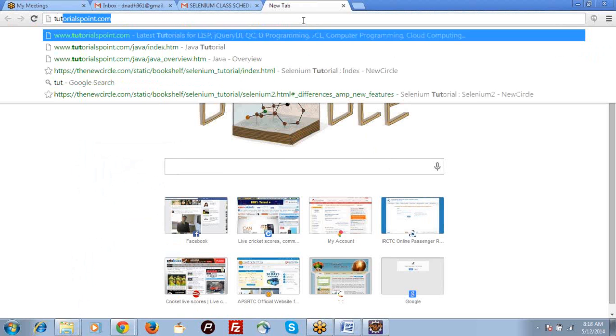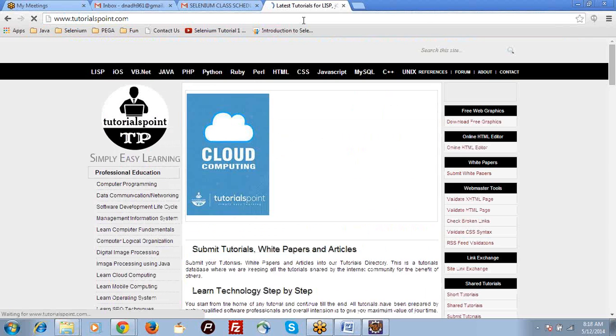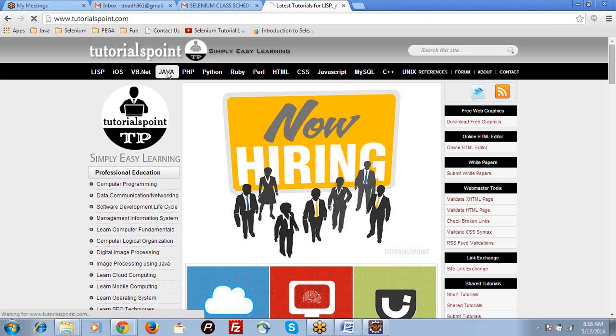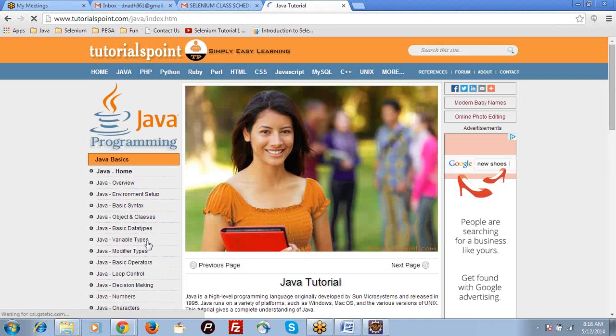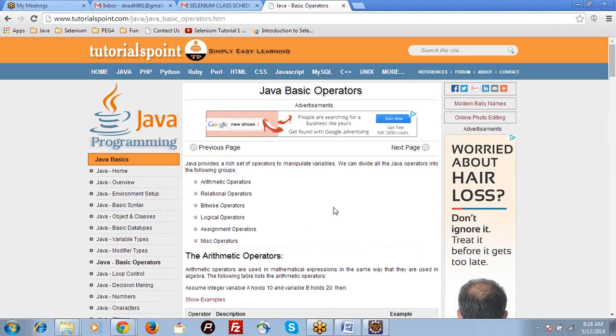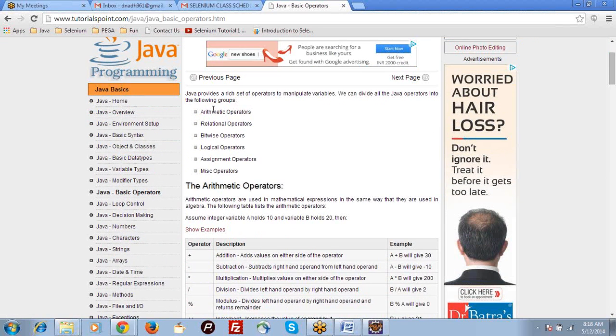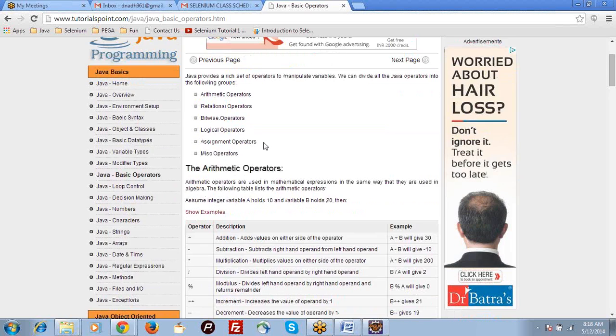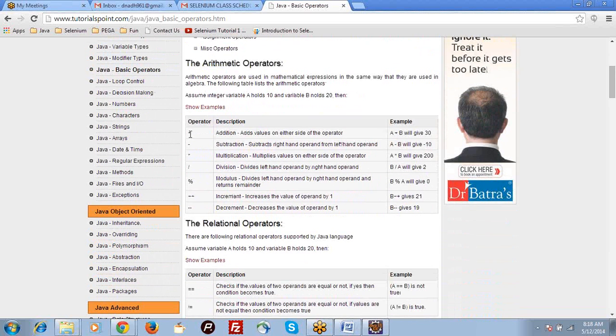Operators, you can see directly here. Reference point. I think you know all these operators, so I don't want to waste my time on it. These are the operators: arithmetic operators, relational operators, bitwise operators, logical operators, assignment operators, and misc operators. Arithmetic plus means adding two numbers. Here I need to tell one thing.